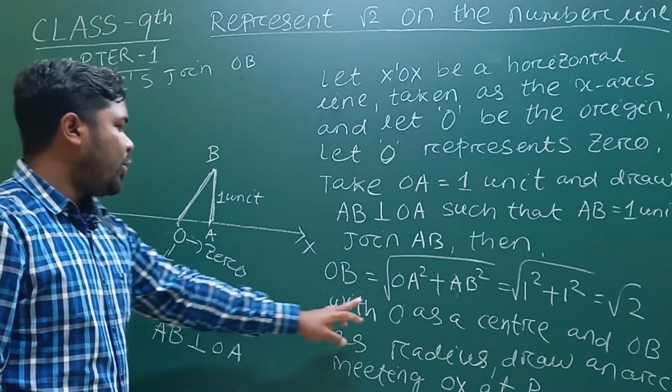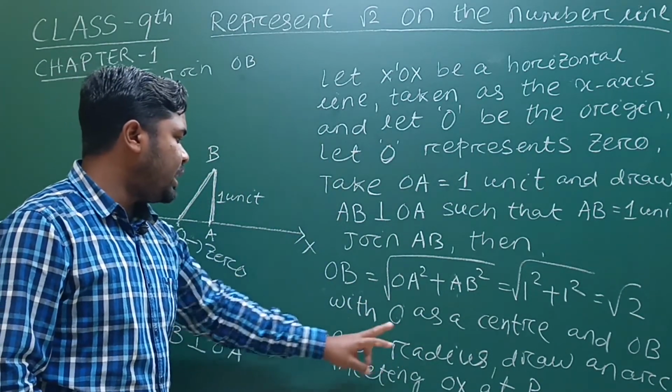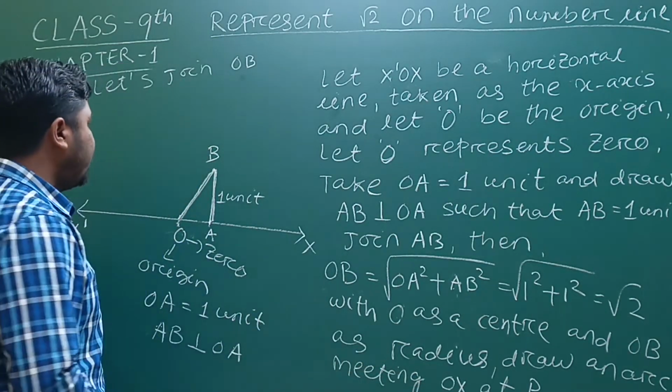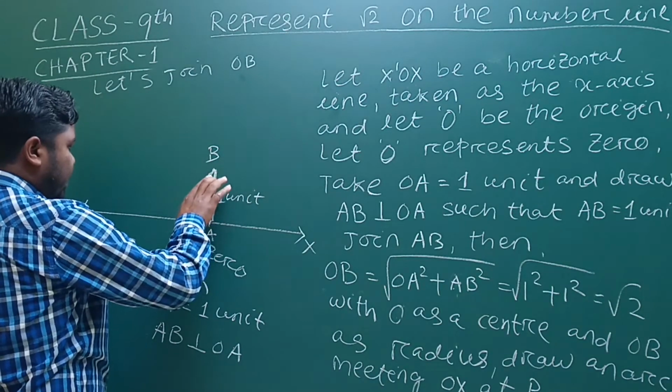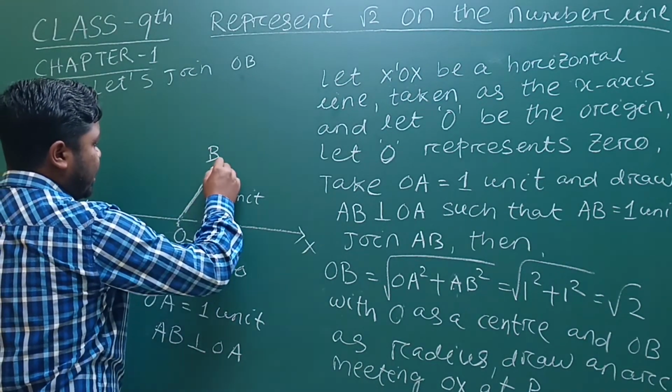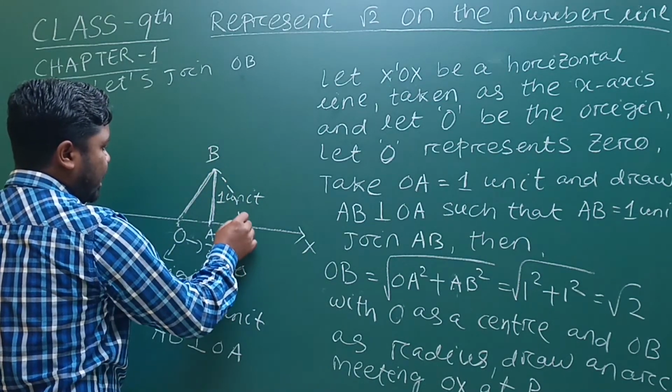So with O as the center and OB as the radius, draw an arc meeting OX at P. So here we can put the compass and draw an arc like this.